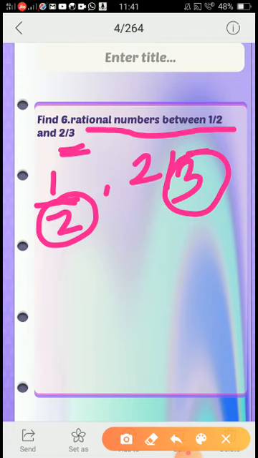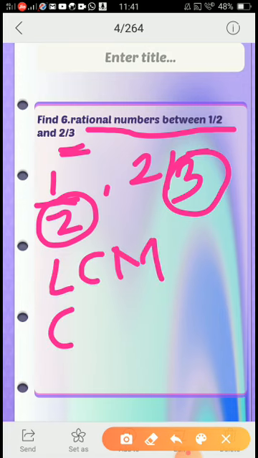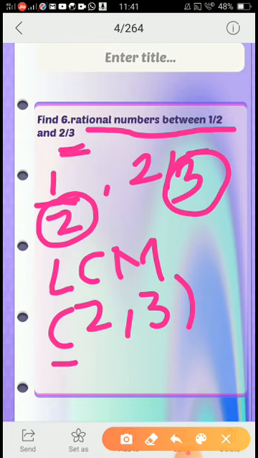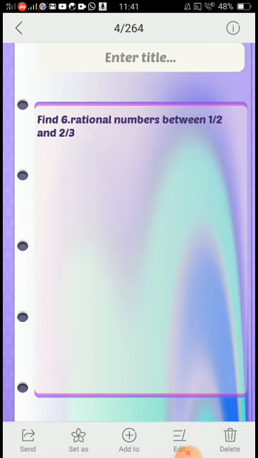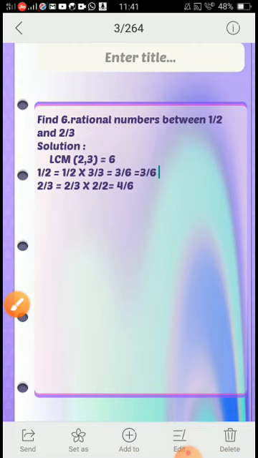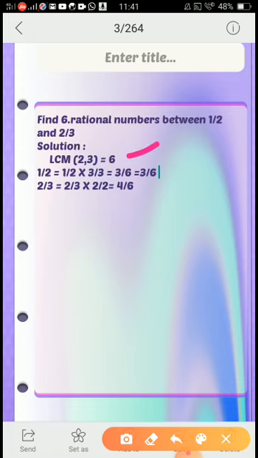If denominators are not the same, make them equal. How to make the denominators equal? Find the LCM of 2 and 3. So what is the LCM of 2 and 3? It is 6.